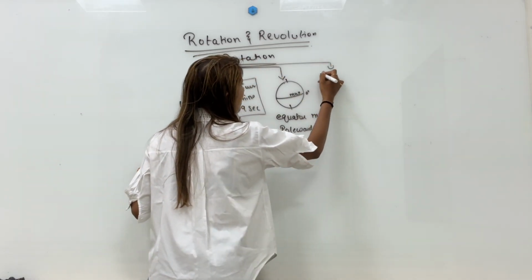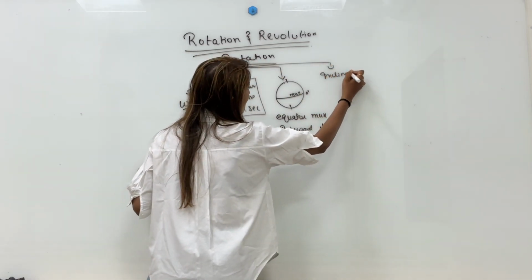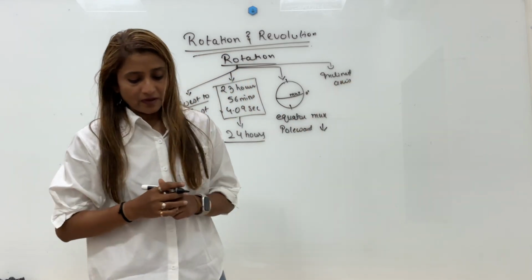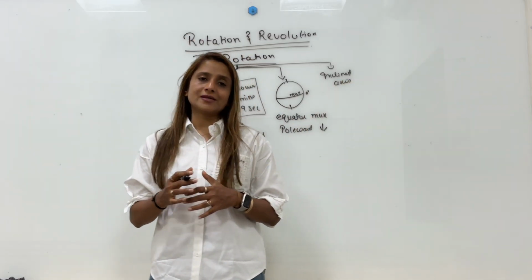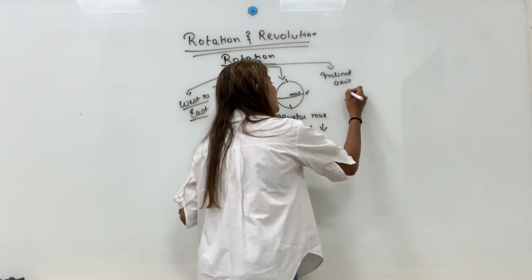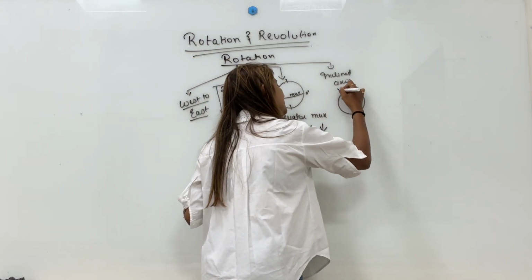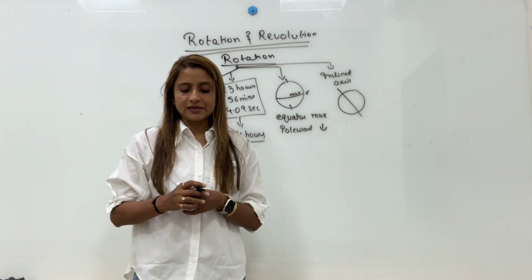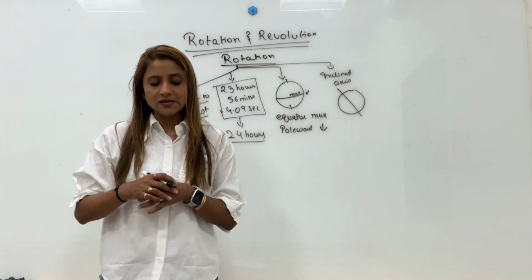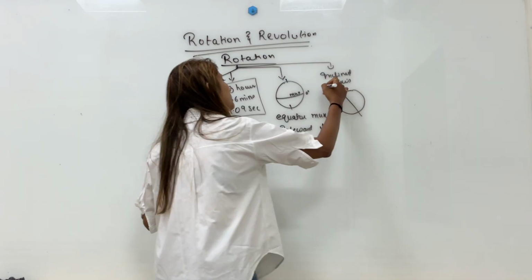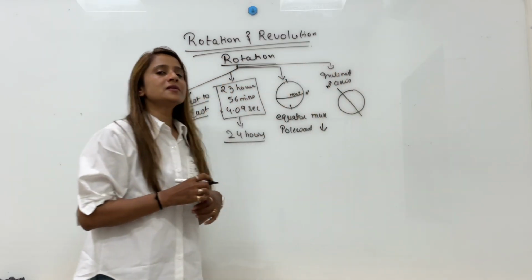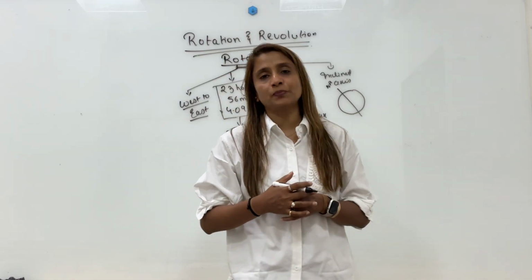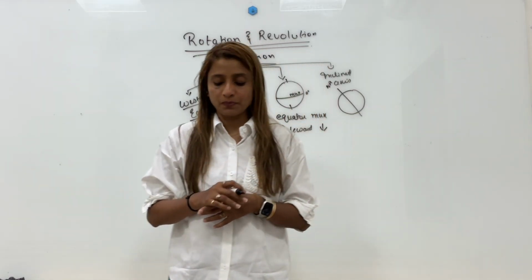Also, rotation takes place on an inclined axis. Remember, Earth is always tilted in the same direction, that is, towards the pole star, towards the North Pole.